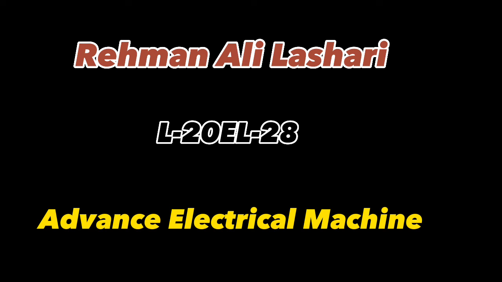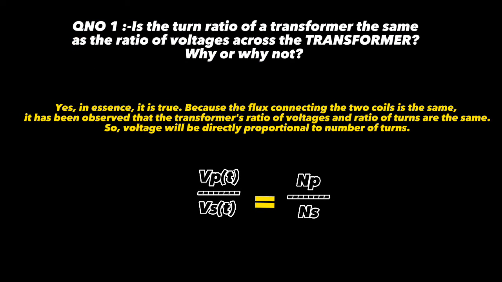In this video we will talk about some important questions of the Advanced Electrical Machines subject, chapter number 2. So let's start. The first question is: is the turn ratio of the transformer the same as the ratio of voltage across the transformer, why or why not?